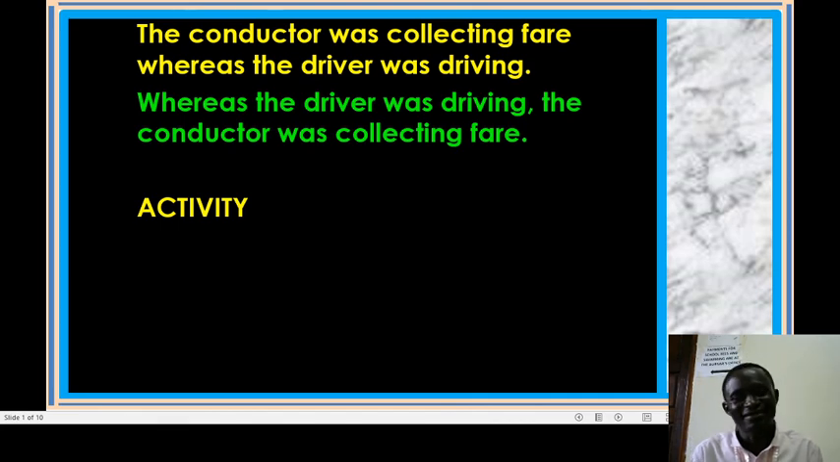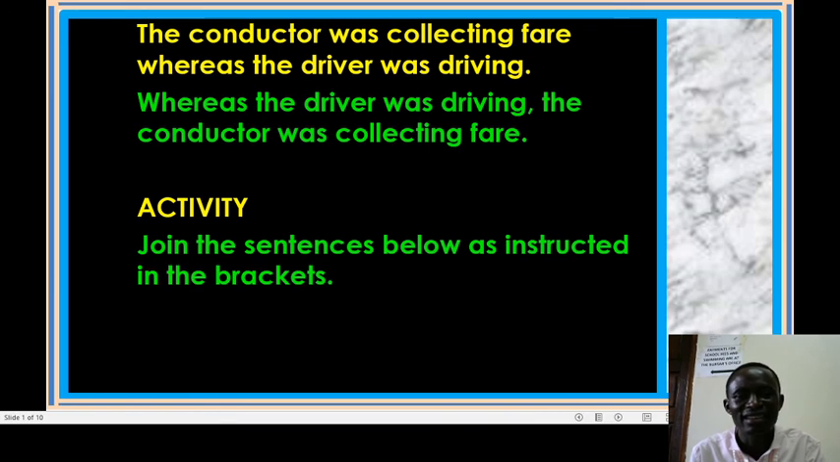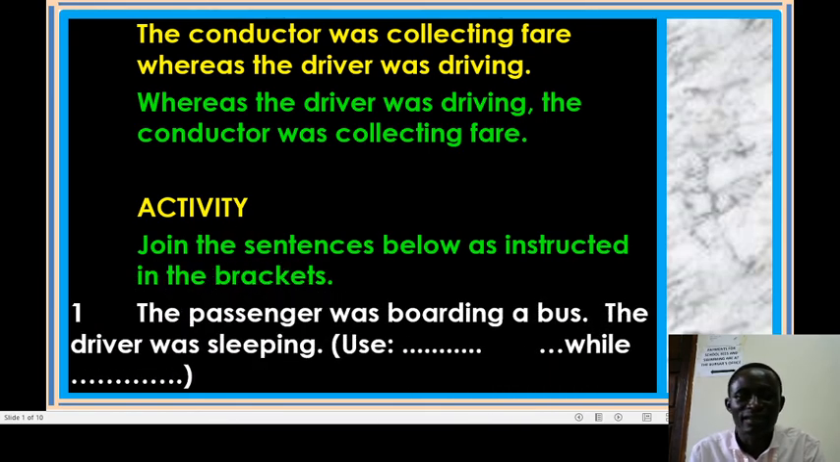At this moment, let me give you a simple activity. Join the sentences below as instructed in the brackets. Number 1: The passenger was boarding a bus. The driver was sleeping. Use while.